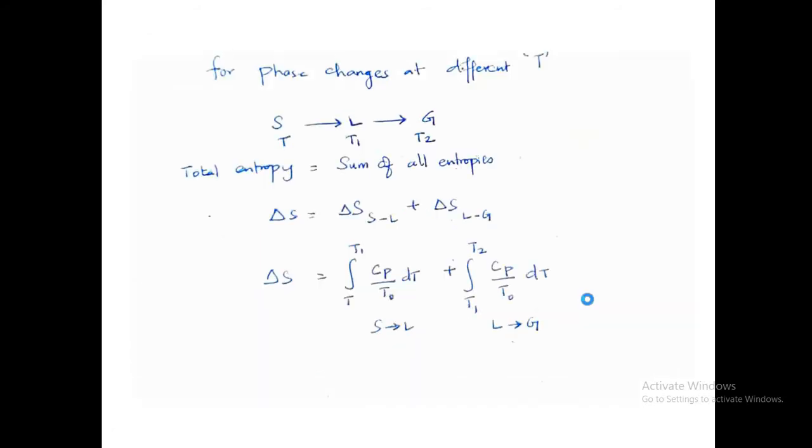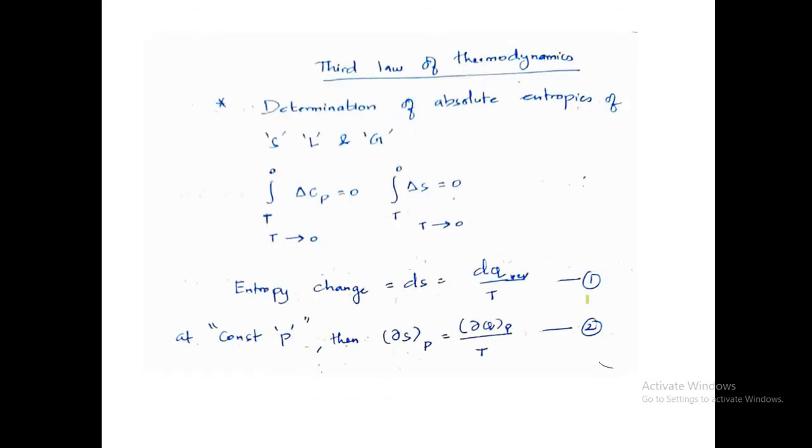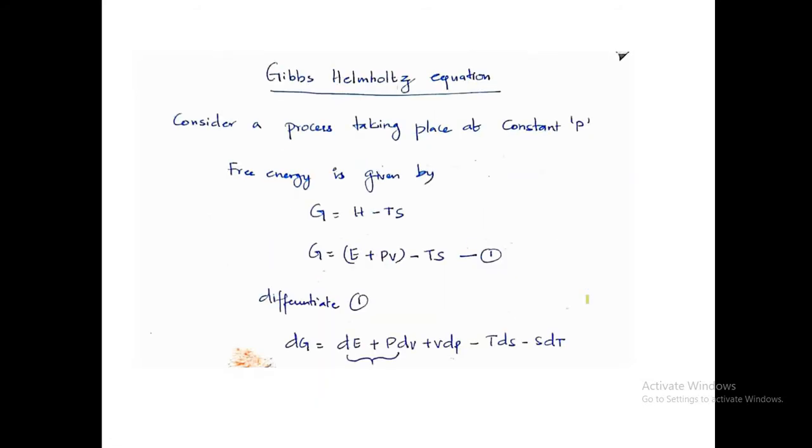Before going to that, the Gibbs-Helmholtz equation is one of the important equations. It says what the energy of the system should be to have a spontaneous process. So we consider a process taking place at constant pressure.